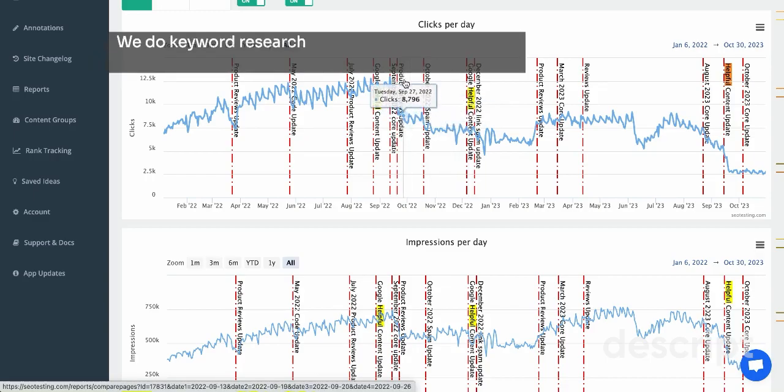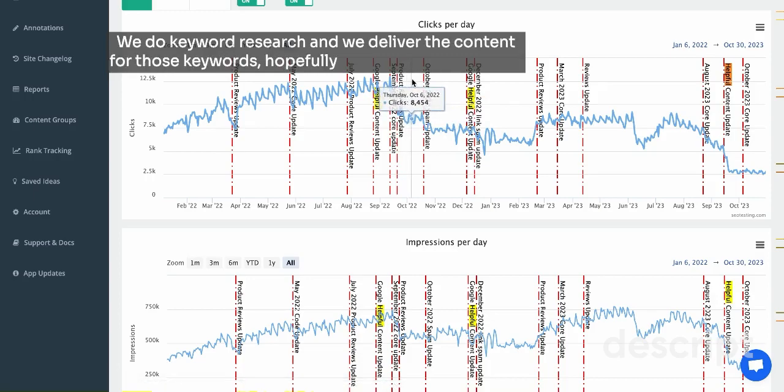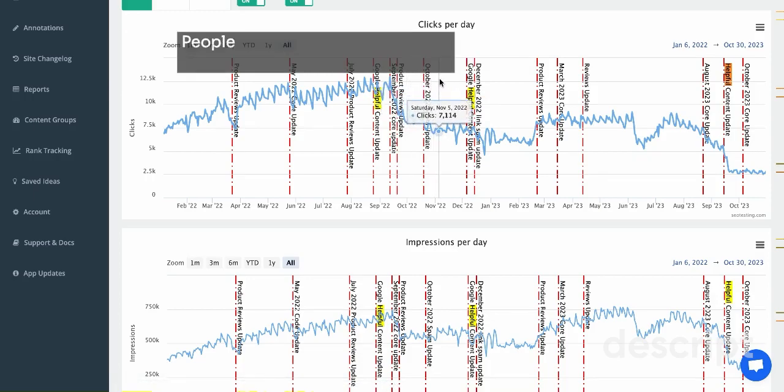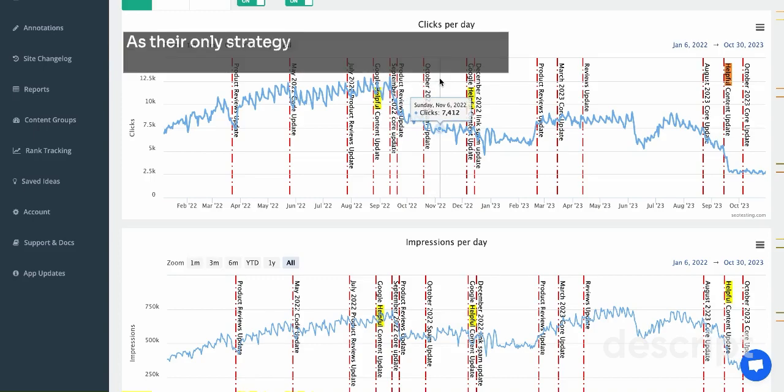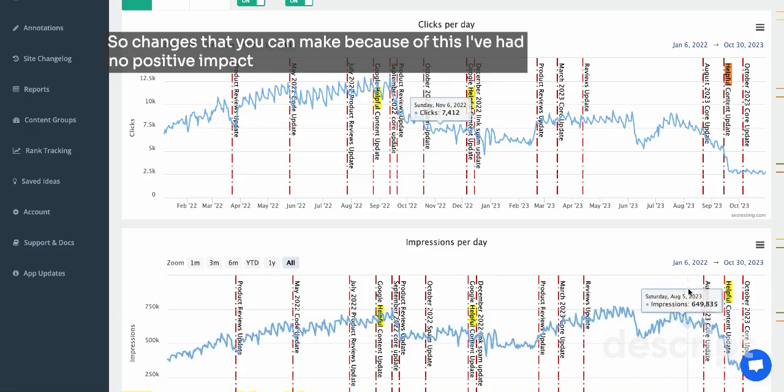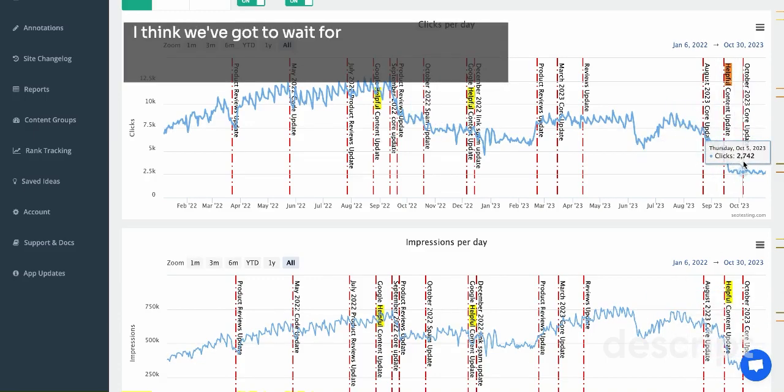We do keyword research and we deliver the content for those keywords, hopefully rank and pull the traffic. People that are doing that strategy, and whole sites that are doing that as their only strategy, seem to have had the worst traffic drops or ranking drops because of it. So, changes that you can make because of this, I've had no positive impact from any of the changes I've made.